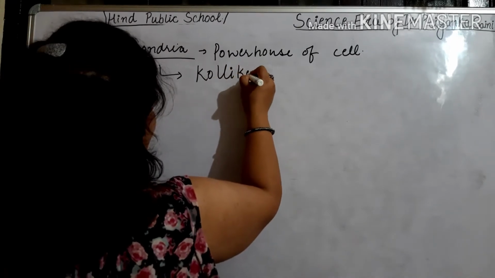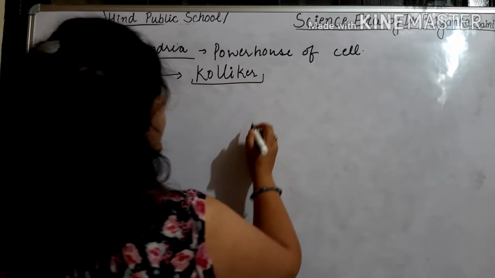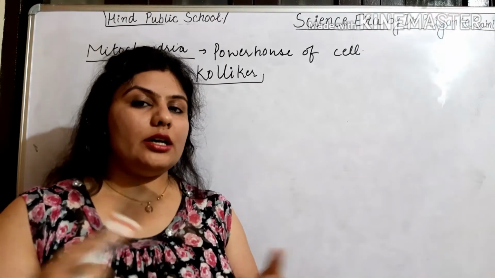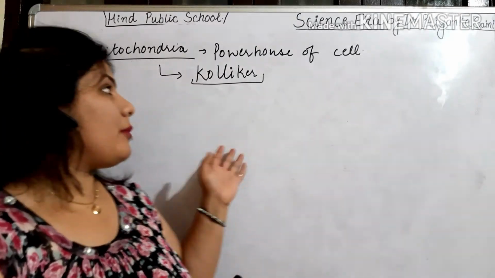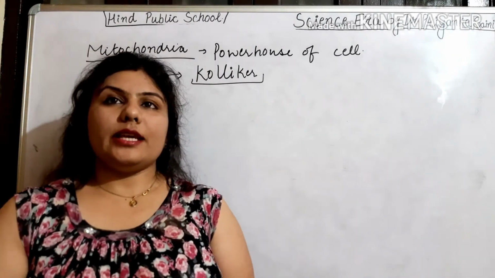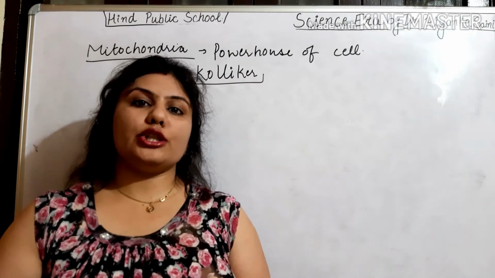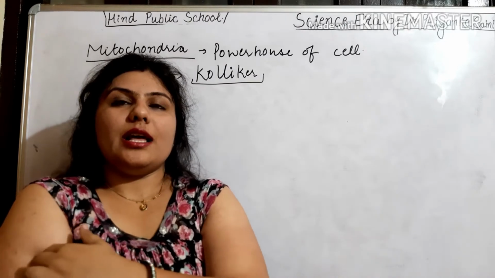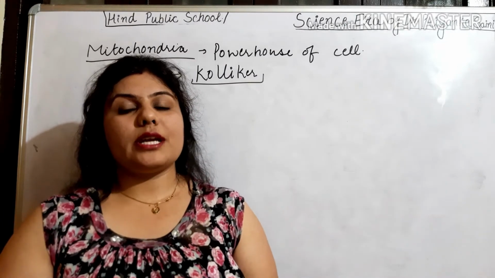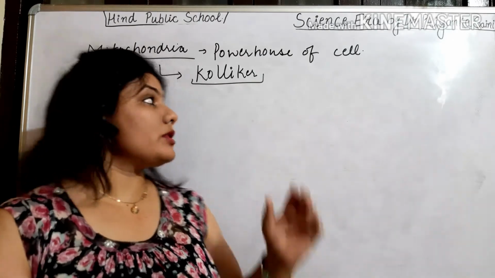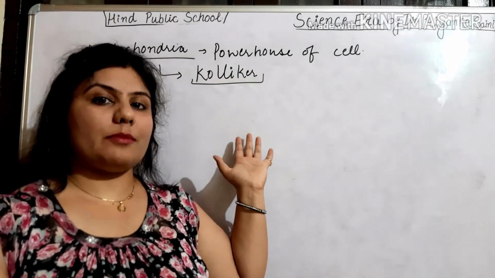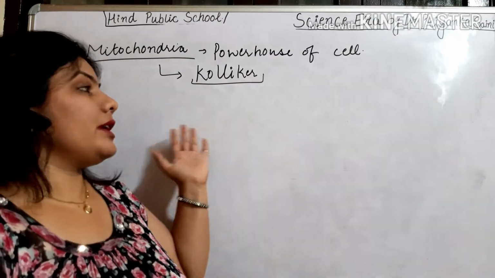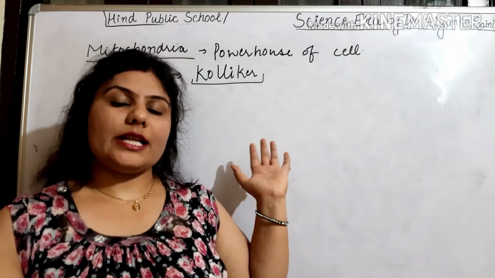These discoverer names can come in competitive exams but not in the school exams. For the competition also I am providing you additional information. This structure is usually absent in the prokaryotic cell but present in all types of eukaryotic cells. Maximum mitochondria are present in the metabolically active cells because it is a powerhouse, and who requires the power? Those who are metabolically active, these cells only.